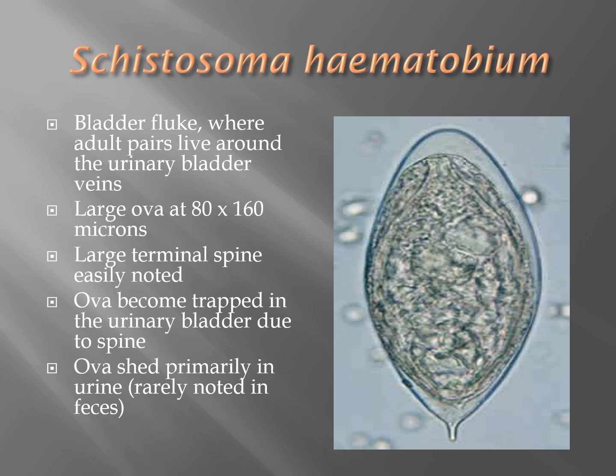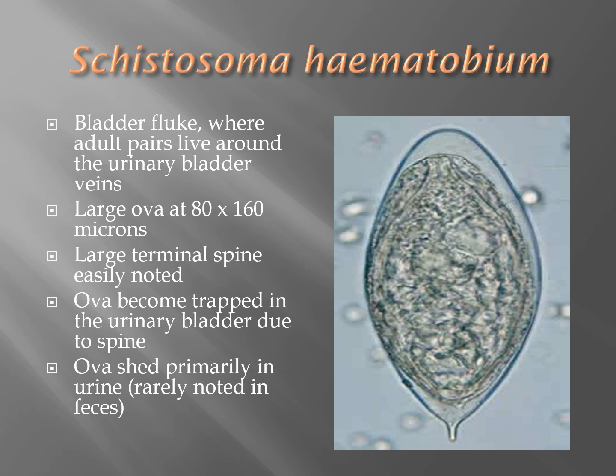Schistosoma haematobium is the bladder fluke. Adult pairs live around the urinary bladder veins and adhere to the walls of the bladder. This is also associated with cancer of the bladder. They are large ova at 80 to 160 microns, and they have a large terminal spine that is easily noted, and you can see that in the image on the right. The ova become trapped in the urinary bladder due to that spine. The ova are then shed primarily in the urine, and once in a while you might find them in the feces.